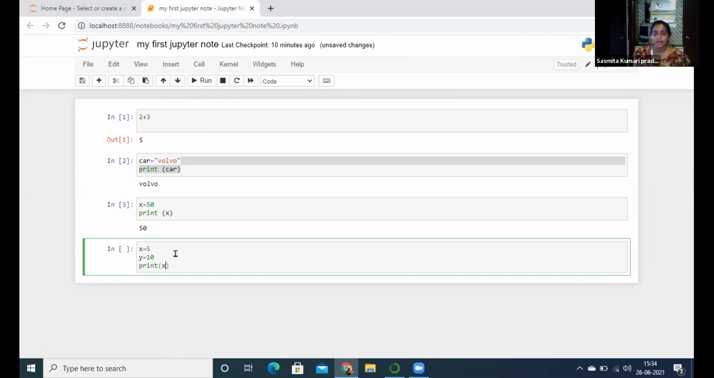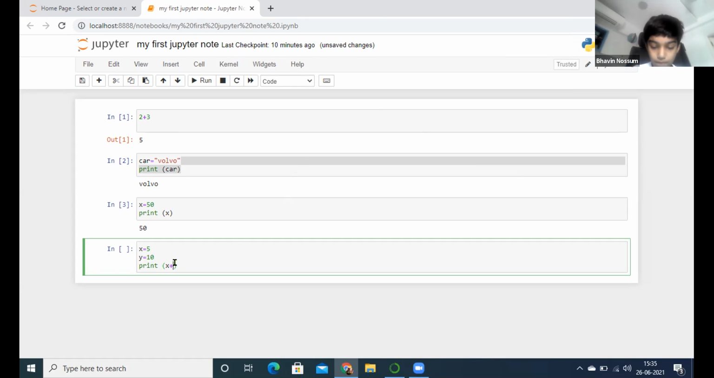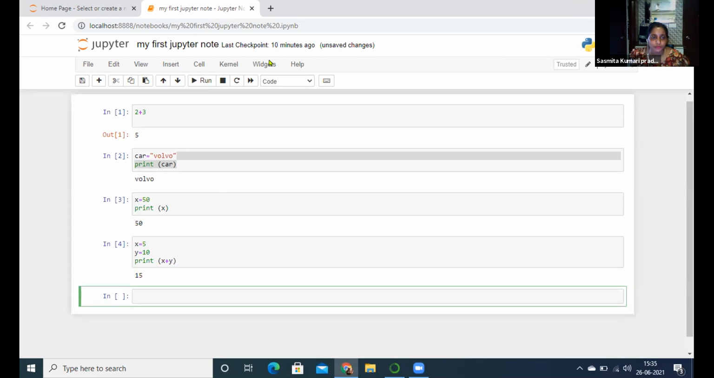Now Puneet will share the screen and Sudeep will tell the answer. Next question. X plus Y. Run the code. After that you stop sharing. Very good. Now Puneet will share the screen, and Sudeep will tell the answer to the next question.